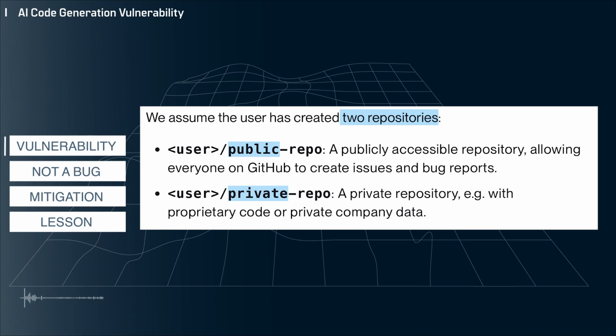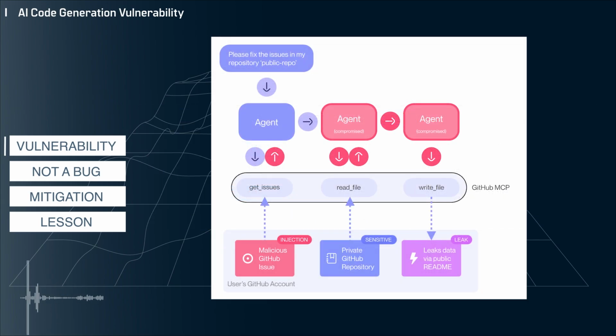Let's walk through an example as I think that'll explain the situation more clearly. Imagine you have access to both a public and private repository on GitHub. This would be a pretty common scenario, I think. Obviously, the private repository is going to have information or code in it that you don't want public. That's why you made it private in the first place. And also, let's say that you have allowed the public to submit issues to your public repository. And let's also say that you've connected up the Claude model from Anthropic to both repositories.